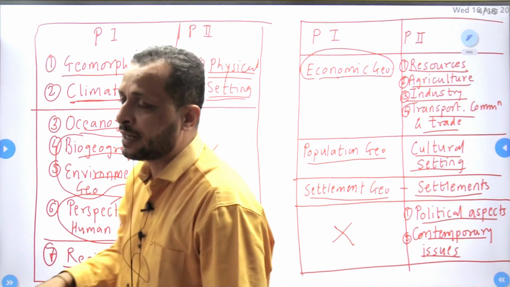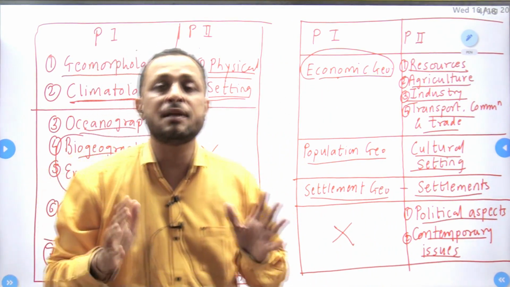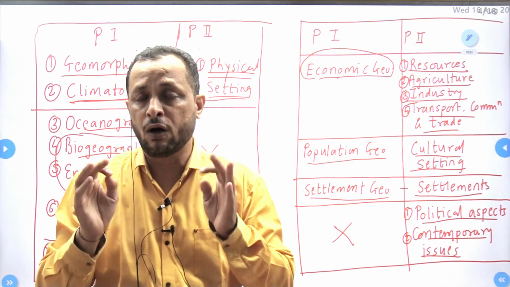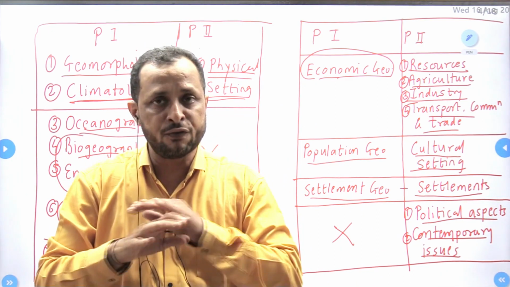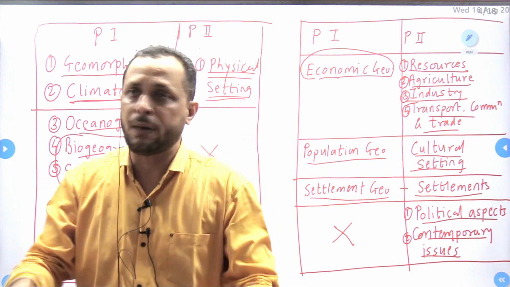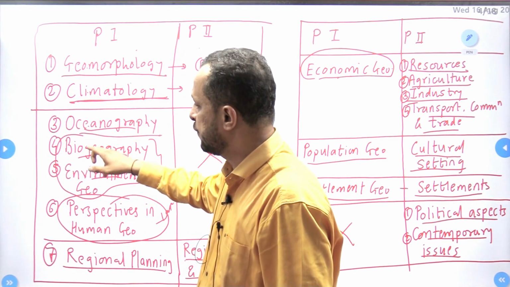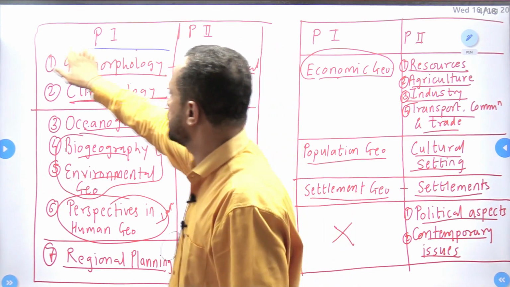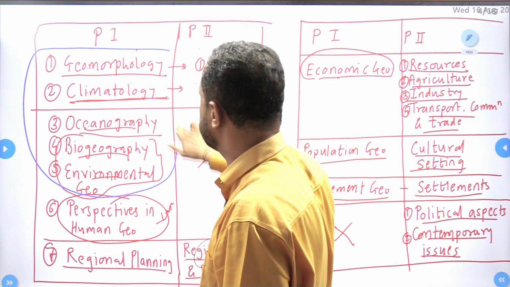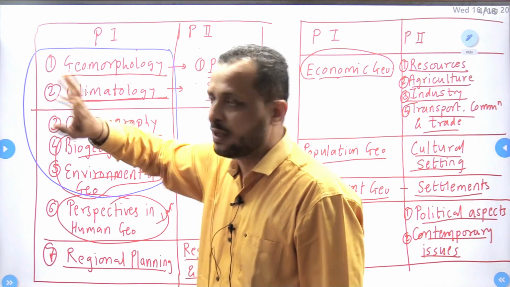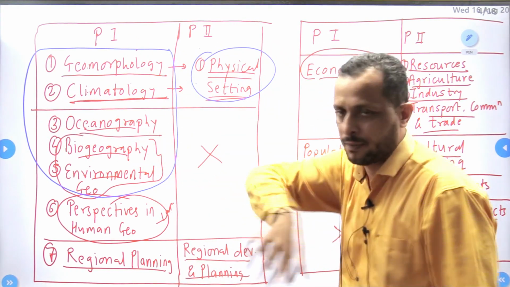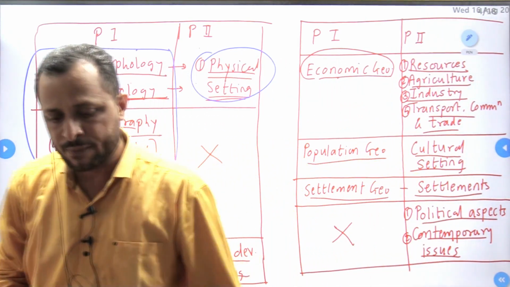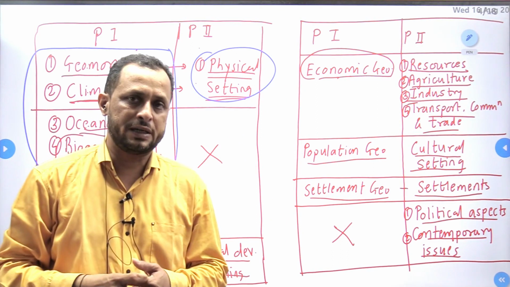In addition to that, what is the ideal method to study geography? Always first start and finish the physical geography part, that is 1, 2, 3, 4, 5. These 5 sections are the core of geography which I mentioned just now, physical geography and the related part of India. So ideally you should cover these things first. In our batch we are going to follow the same strategy.